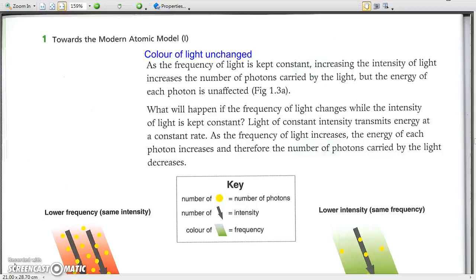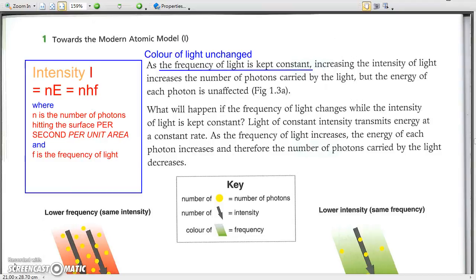For the given frequency of light, the intensity of light increases with the number of photons hitting the surface. On the other hand, when the intensity of light is constant, the product of the number of photons per second multiplied with the energy of each photon should be constant. When frequency increases, the number of photons reaching the surface per second decreases accordingly.